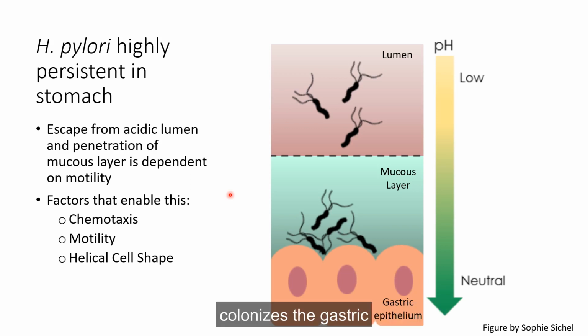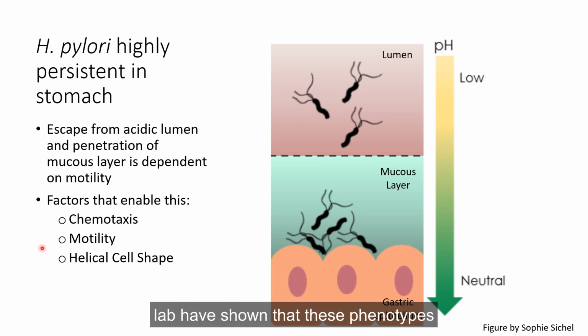And once H. pylori colonizes the gastric mucosa, it employs strategies to evade the host immune system, allowing it to persist in the stomach. Previous findings in our lab have shown that these phenotypes can vary within a single host over time.